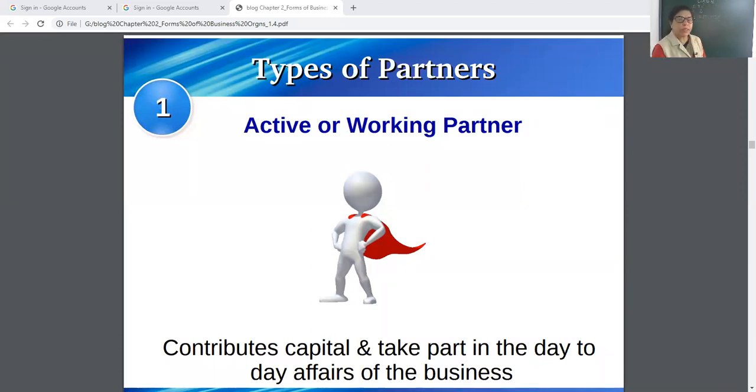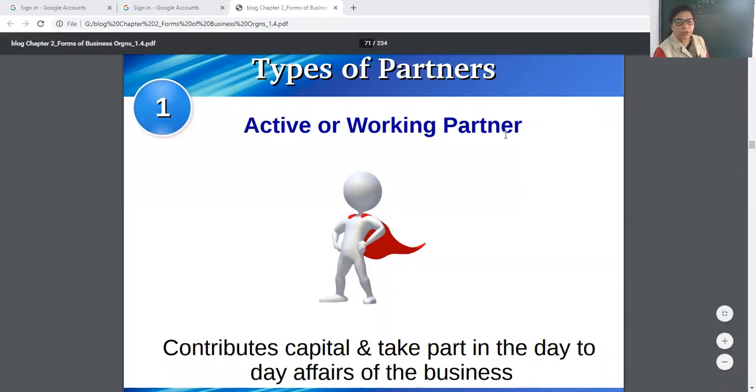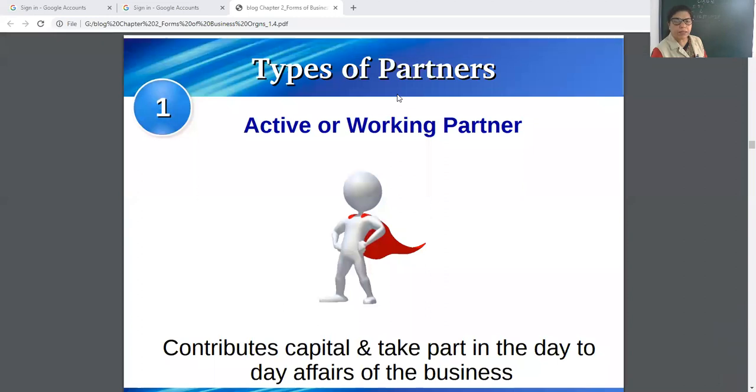Active partner means the partner who takes part in the day-to-day affairs, and the partner who contributes capital, takes part in the day-to-day affairs of the business is known as active or working partner.